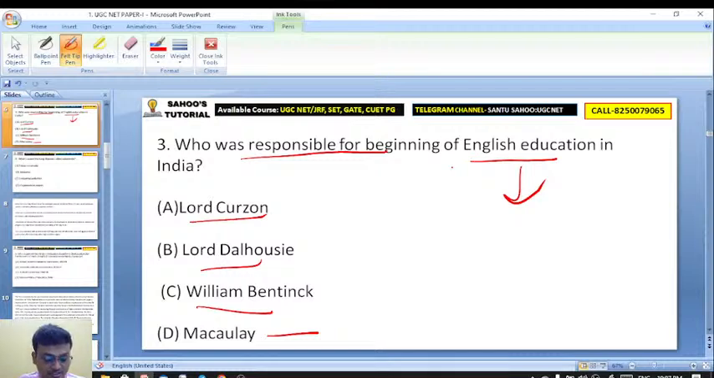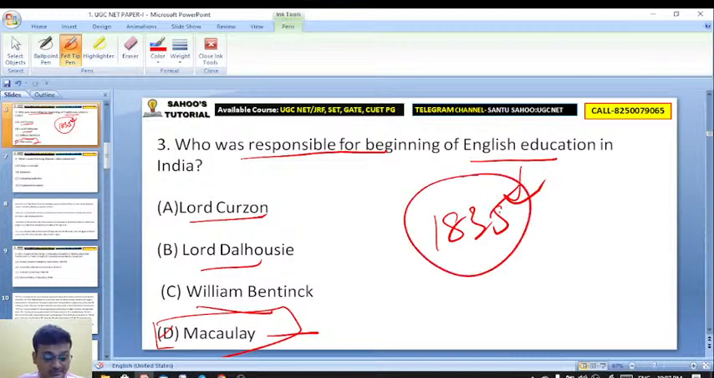Beginning of English education in India. Quickly do answer. Exactly. Orko, Sucharita, excellent. It is Thomas Babington Macaulay. It is the Macaulay's Minute in 1835.